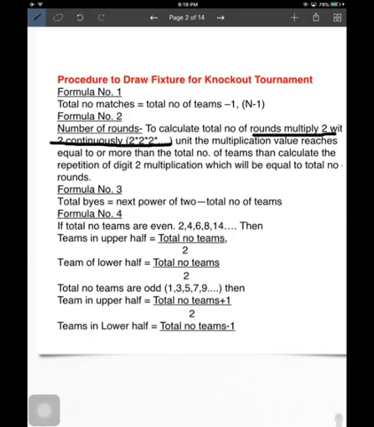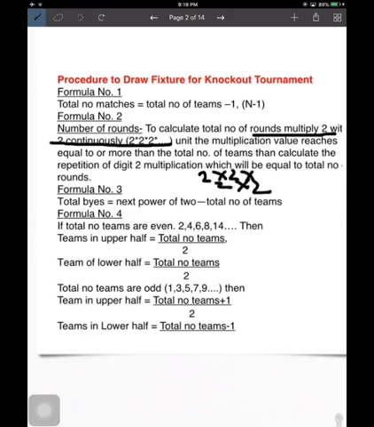So to reach 16, how many 2's do we need? Let's write it here: 2, 4, 8, 16. So 2 comes 4 times: 1, 2, 3 and 4. So the number of rounds will be 4. This is the way we calculate the number of rounds.